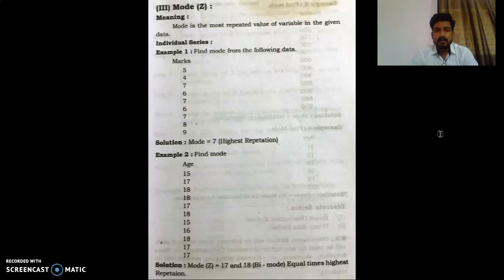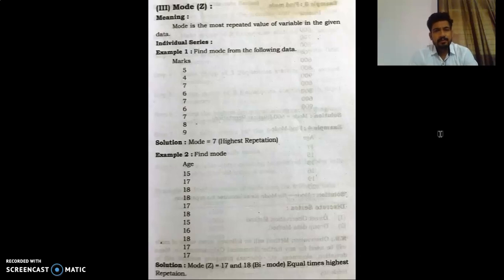So in today's lecture we have the point of mode, which is denoted by Z. The mode is the most repeated value of a variable in the given data set. The meaning of mode is that the most repeated value of that particular data set will be a central tendency. As always, we will go through three series: individual series, discrete series, and continuous series, because that will clear up your ideas on how the problems of each series are solved.